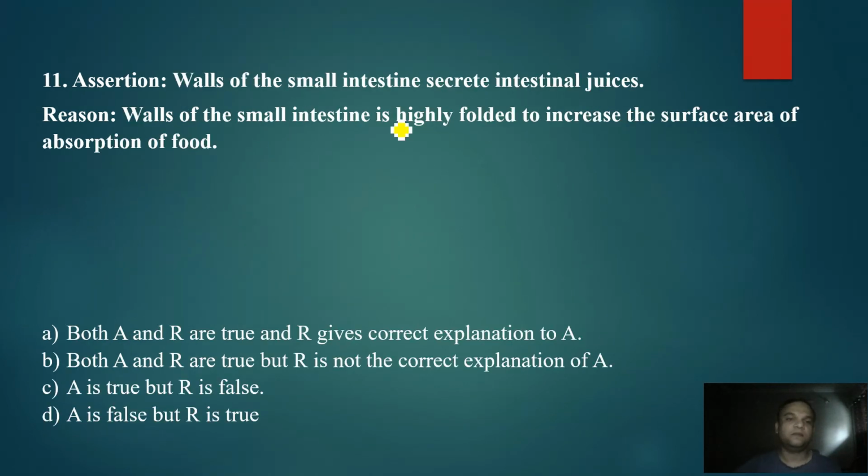Now, question number 11: walls of the small intestine secrete intestinal juices. Okay, small intestine secretes some digestive juices which are called the intestinal juices. So that is the correct statement. Reason is the walls of small intestine are highly folded to increase the surface area for the absorption of the food. So this is also a correct statement. So it is clearly visible that it is not giving the explanation to A. So option B is the correct option.